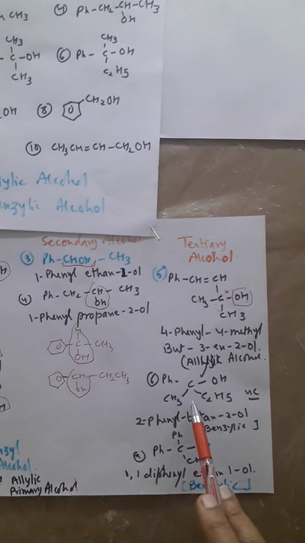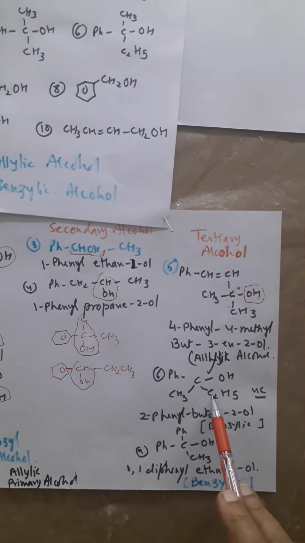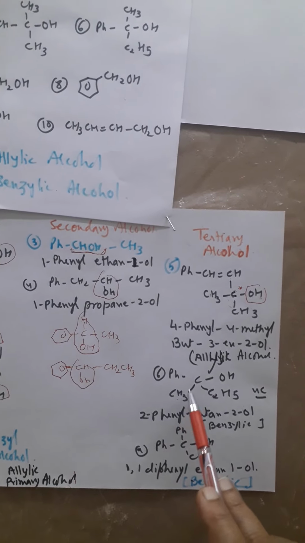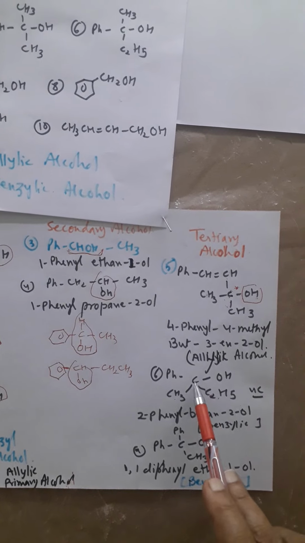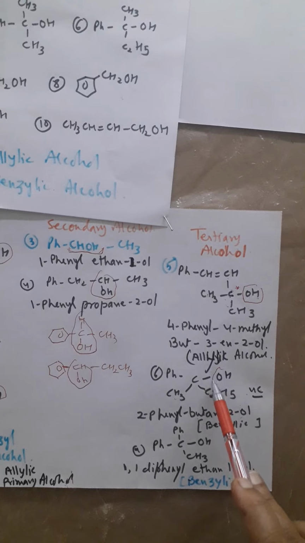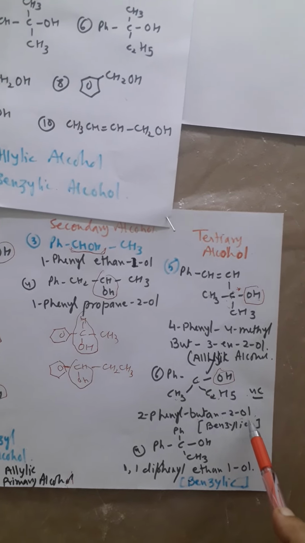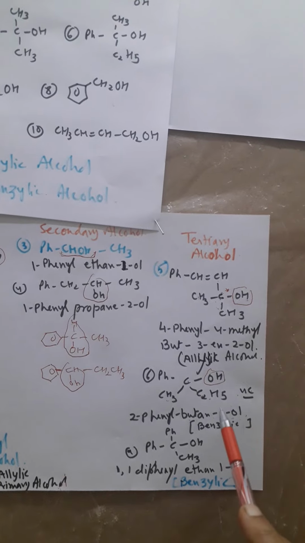Here see PhCOH, CH3, C2H5. Here how many carbons are there? Now we'll count this carbon also. 1, 2, 3 and 4. 2 carbon here, 3 and 4. Total 4 carbon. So it is butane. In which carbon OH group is attached? In the second carbon. So we'll write 2-ol. This 2-ol tells us about the position and location of OH group.